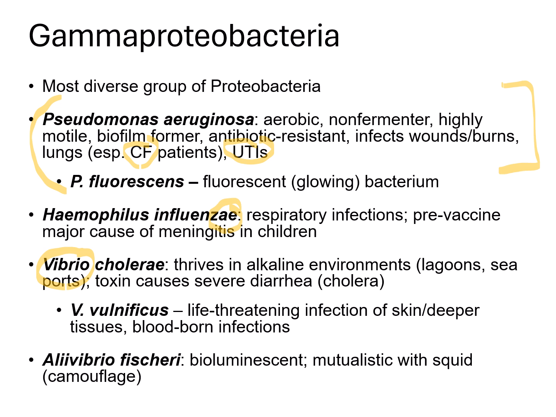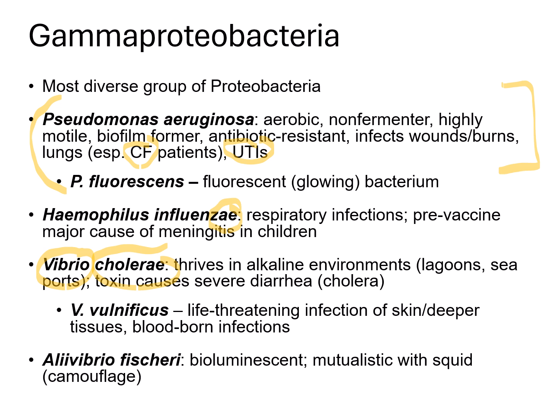We have Vibrio cholerae, which thrives in basic or alkaline environments like lagoons or seaports. This bacterium makes a toxin that causes severe watery diarrhea, also known as cholera. So it kind of sounds like the specific epithet name here.